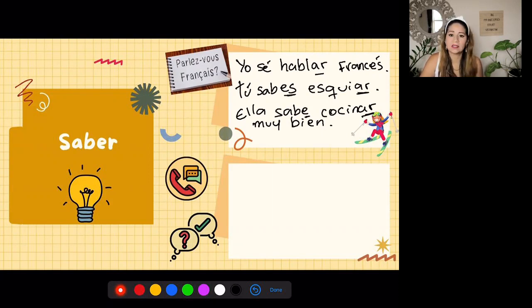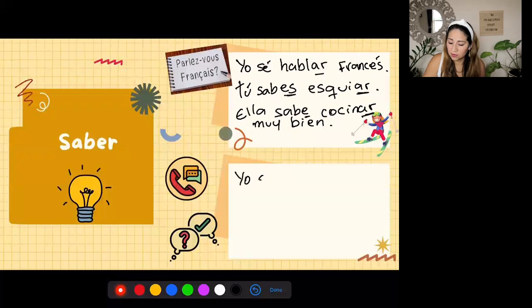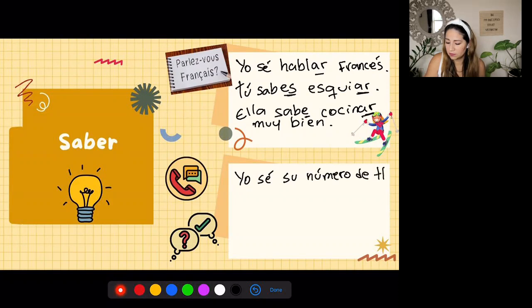The verb conocer is never followed by an infinitive, but the verb saber, yes. So that's another hint that you can use to remember when to use saber versus conocer. So we also use it, as I said, for information or facts. So if I know somebody's phone number, I could say, I know his phone number. I could say, yo sé su número de teléfono.